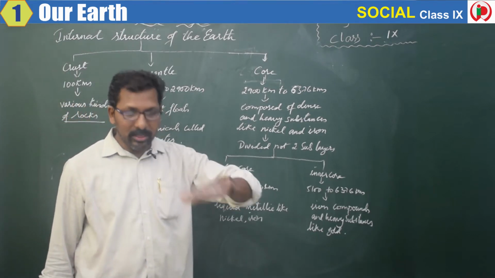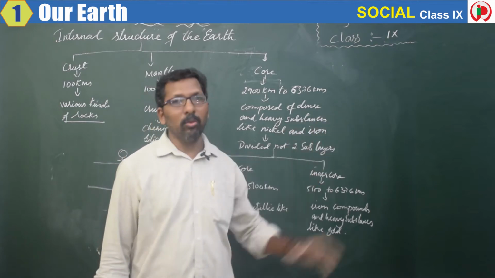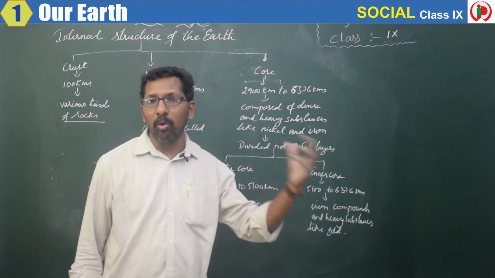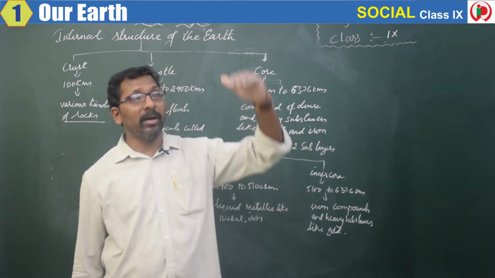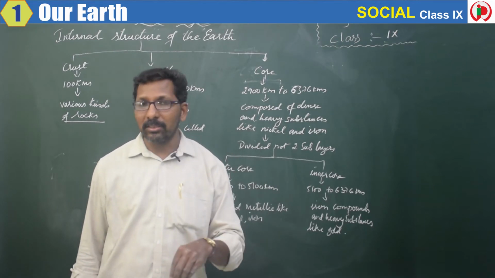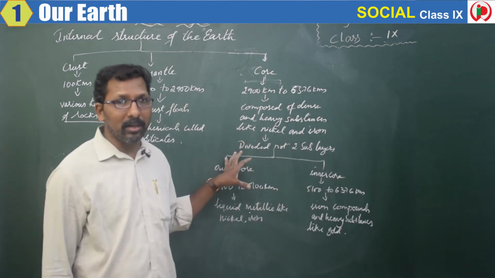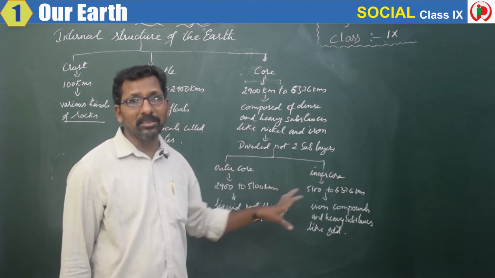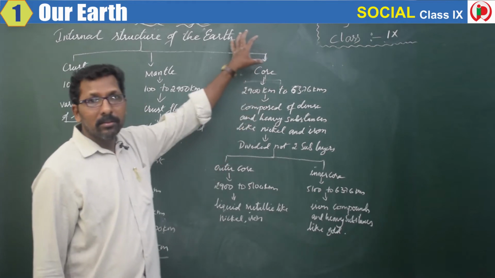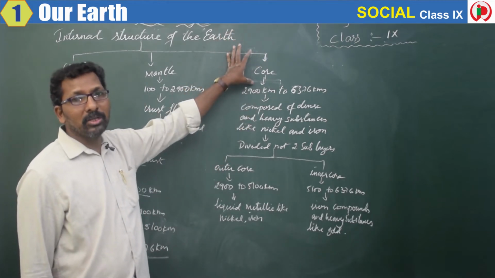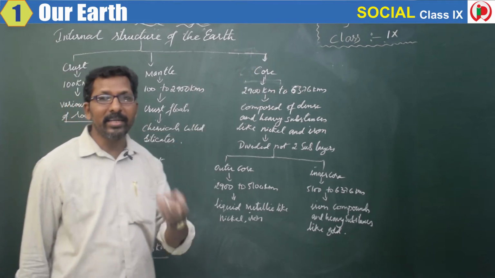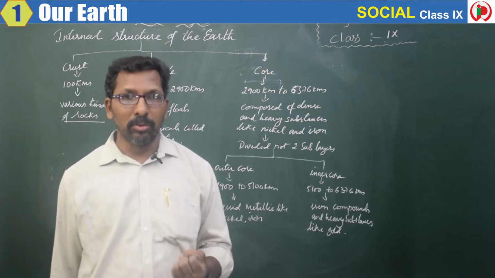We are just standing on the earth's surface. We can see only soil. Somewhere you find red soil, somewhere black soil, somewhere loamy. Different types of soils are present, and you find different landforms also. But what is present in the internal structure we did not know. Through research done by scientists, we have come to know that there is an internal structure inside the earth, which has a variety of mineral resources.